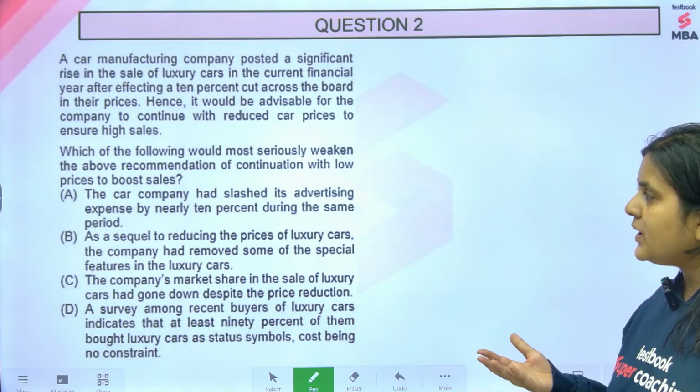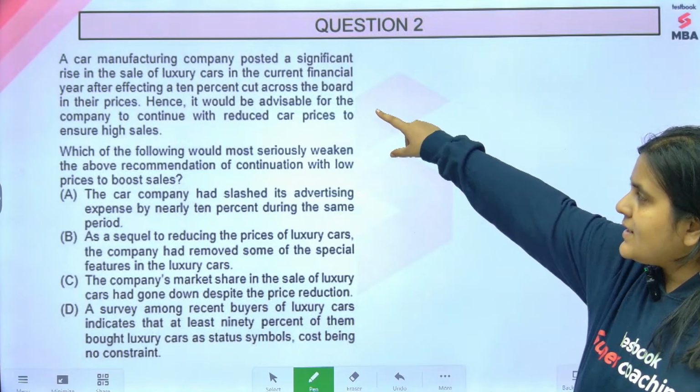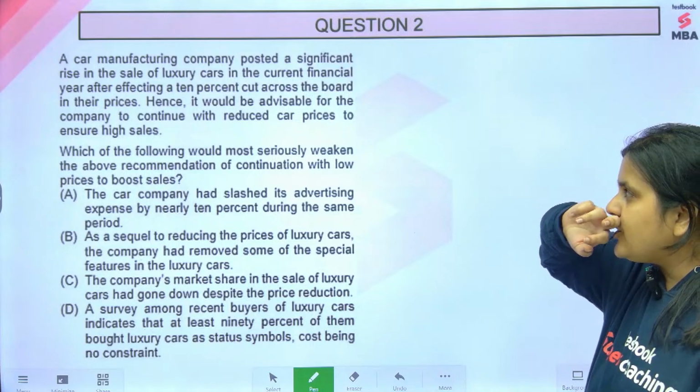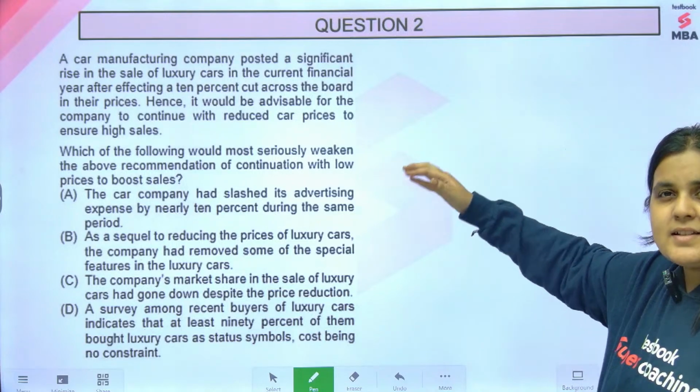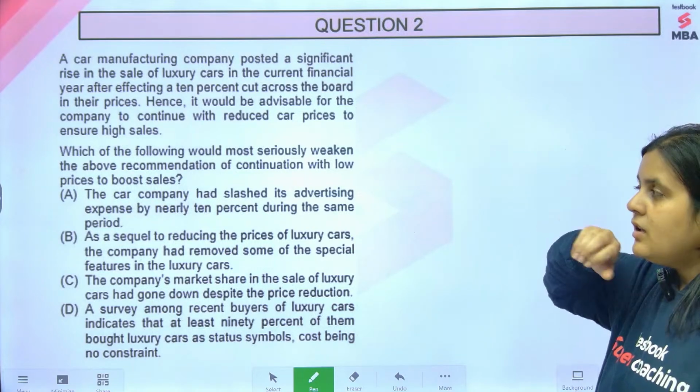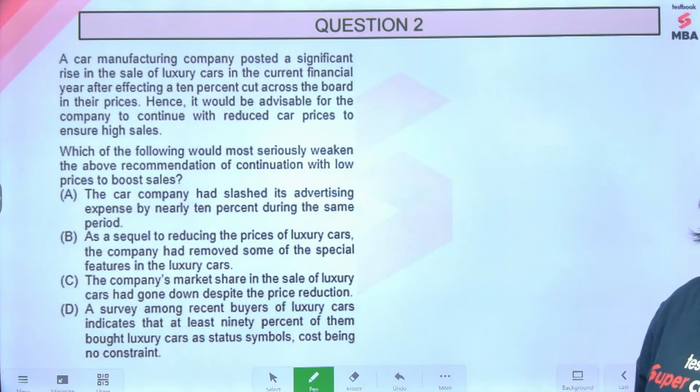So probably you can show that the increased sales was due to some other factor, or you could show that if you keep cutting down prices, it could actually have a negative or counter impact. You can do either of the two. Because they feel that when they reduced prices, the sales increased, and that's why they're suggesting that you continue to reduce the prices.